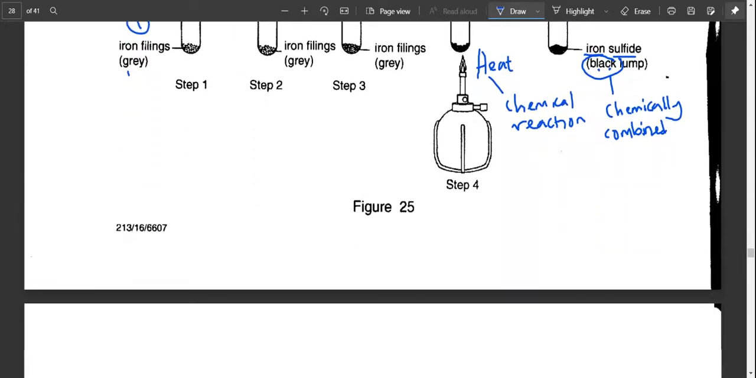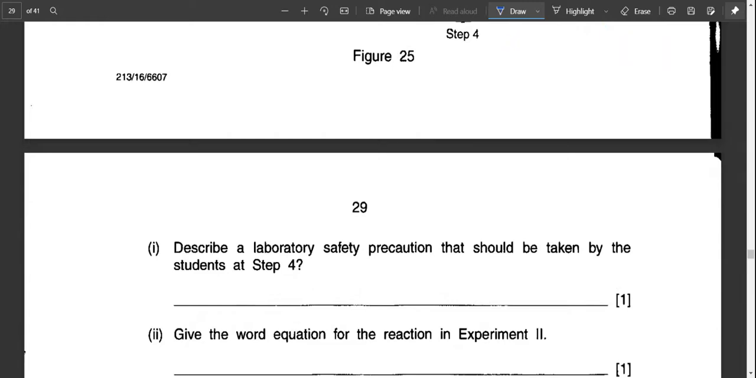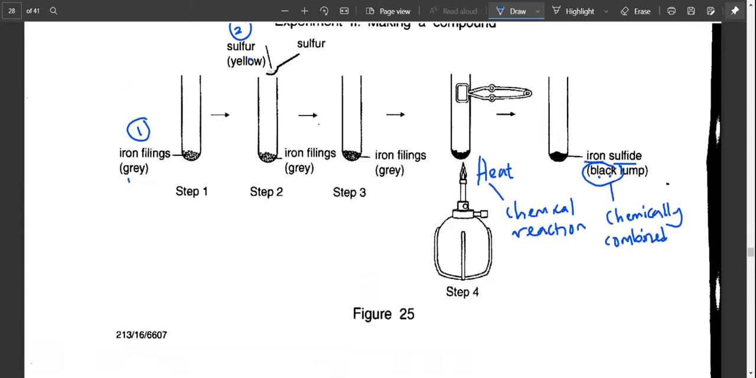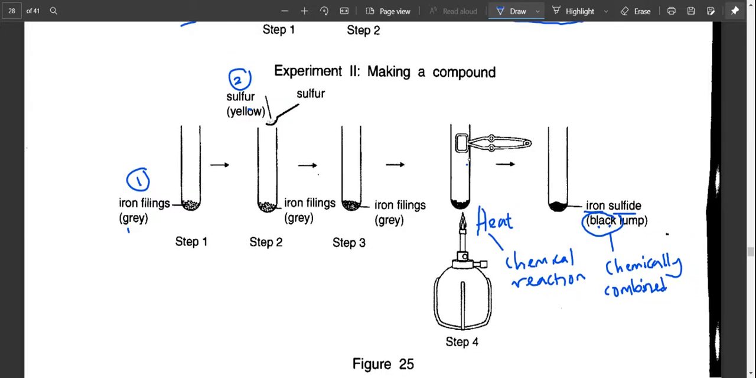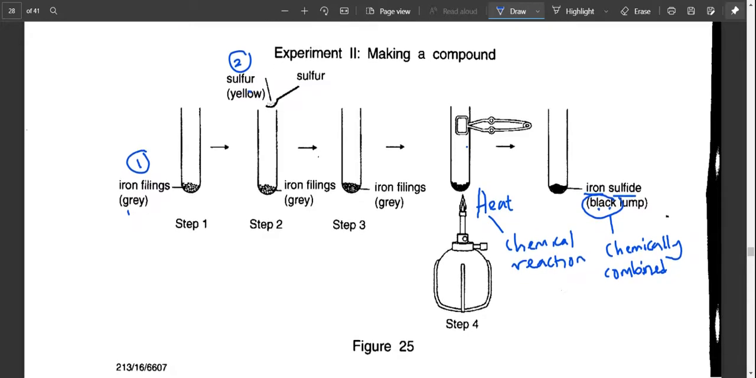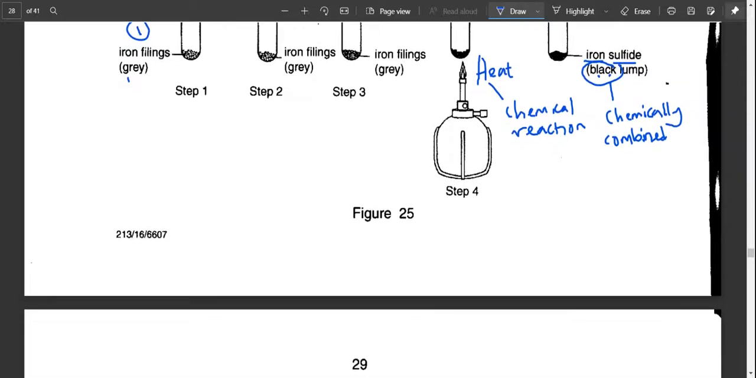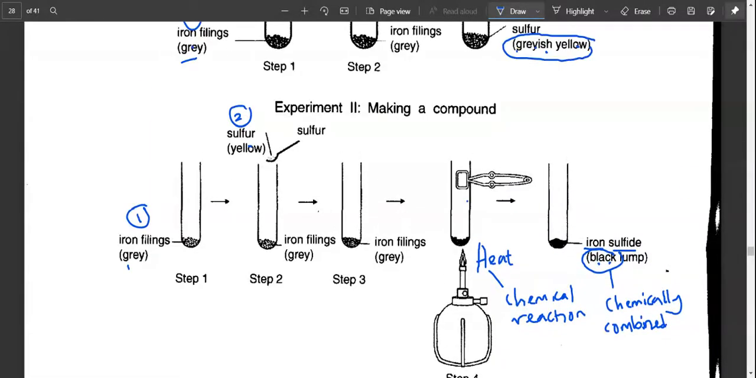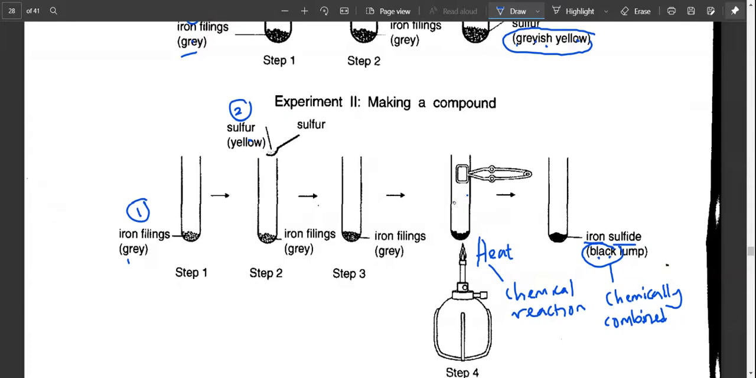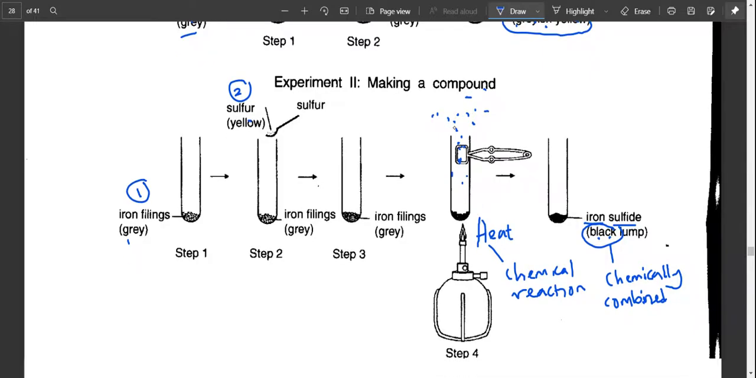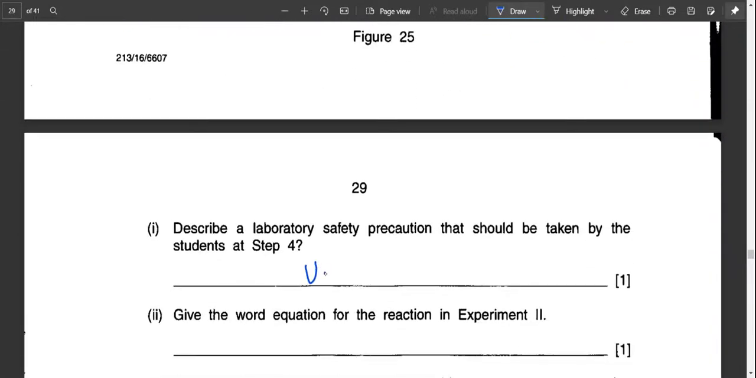Now, let's have a look at the question. Describe a laboratory safety precaution that should be taken by students at step 4. So at step 4, you're heating chemicals. So the best thing that you should do is to protect yourself. The best one that you can do is, because when you heat sulfur and iron filings, it's bound to react like that, you need to cover your eyes. So I would say use safety goggles. That is the best choice for this experiment.